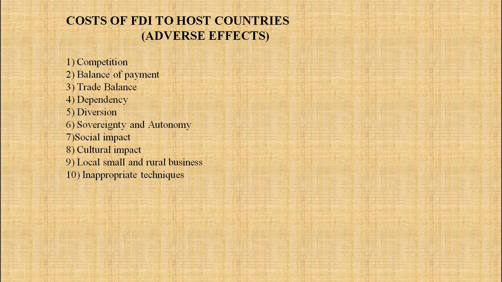Very important economic decisions made by the foreigners affect the local communities. Next, social impact. Benefits of FDI are felt by a small portion of the population. That means only a small group is covered under FDI.